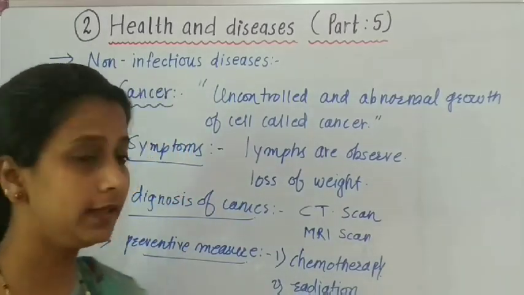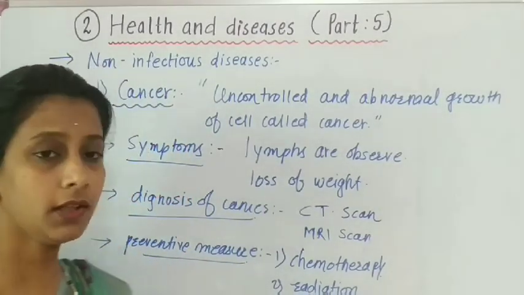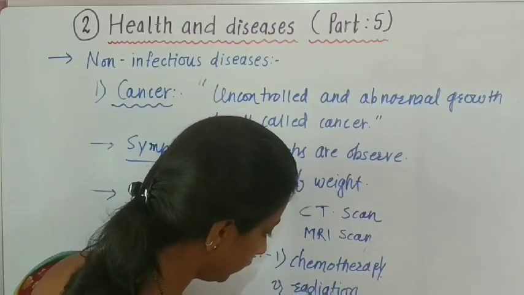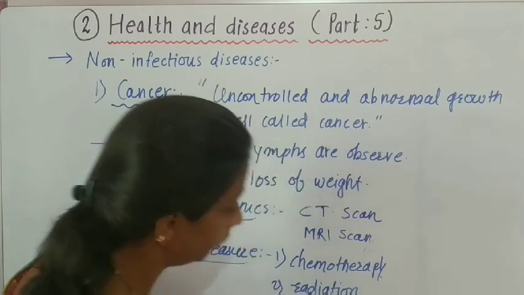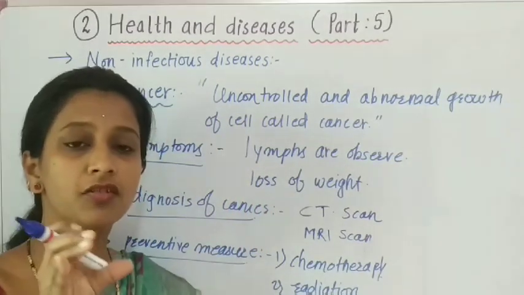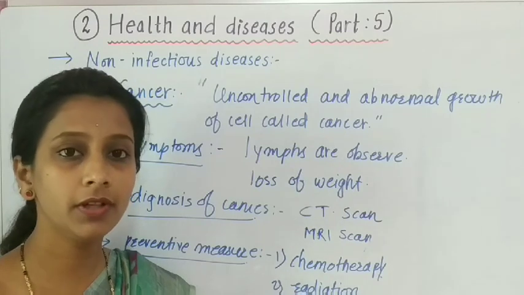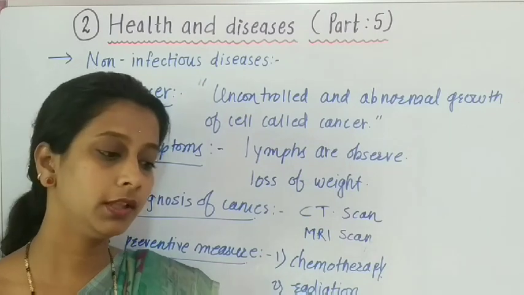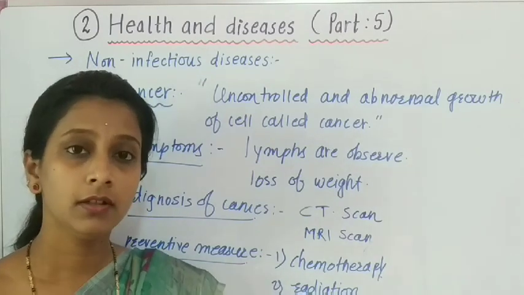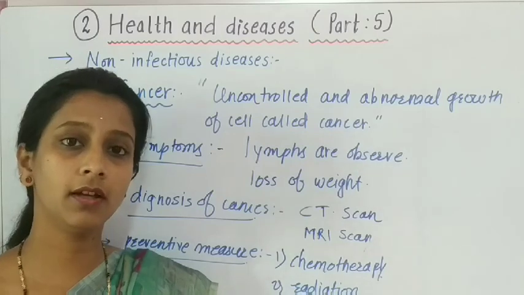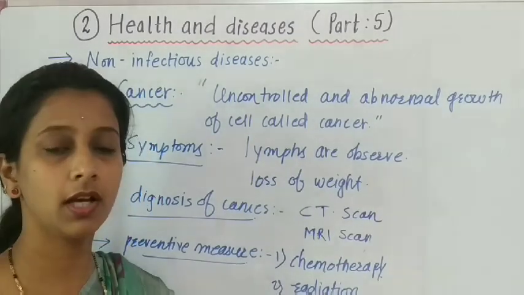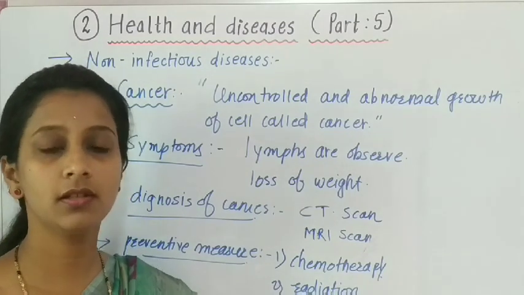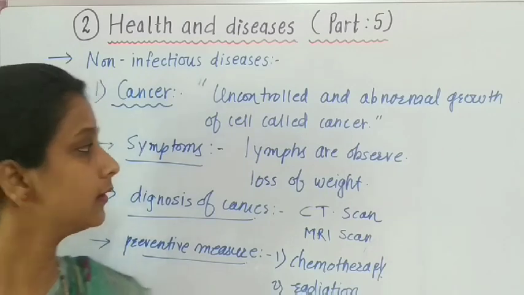Now one more treatment is there for cancer. It is called surgery. Now in that, what happens? When a small part of any organ is affected with the lump or affected with cancer, at that time, if it is a benign type of cancer, then the lump is taken out of the body with a special kind of surgery, which is used as a treatment of cancer. So this is about the non-infectious disease, cancer.